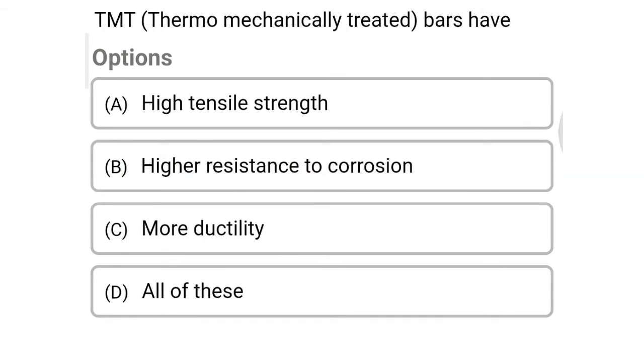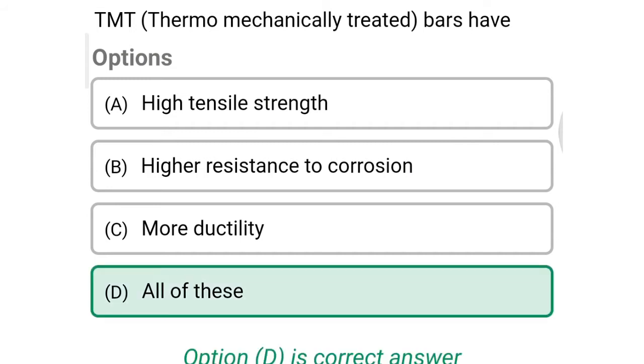So next question, TMT, that is thermomechanically treated bars, have option A high tensile strength, option B higher resistance to corrosion, option C more ductility, option D all the above. So the correct answer is option D all the above.